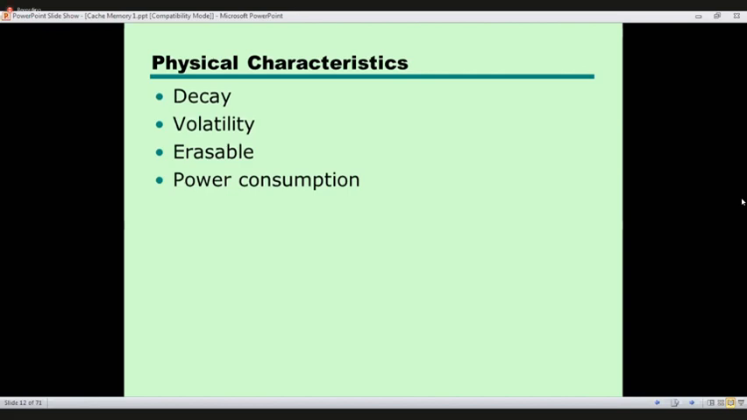Now, let's see. Consider the previous example, when we store data in a capacitor or charge a capacitor. As time goes, the charge stored in the capacitor will decrease. It will disappear. Right? It will discharge with time. So memory will decay. Volatility means once the power goes off, the data stored in the memory will be lost. And erasable means we can purposely erase. And it consumes some power.